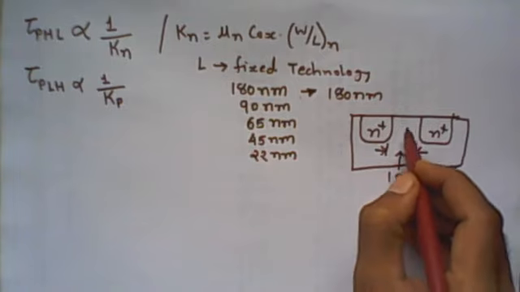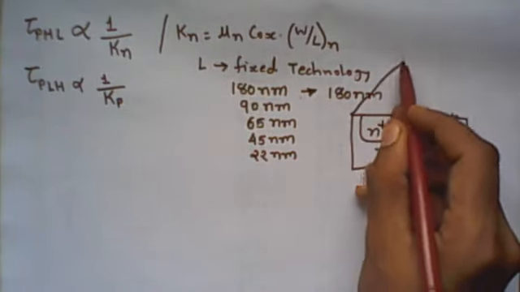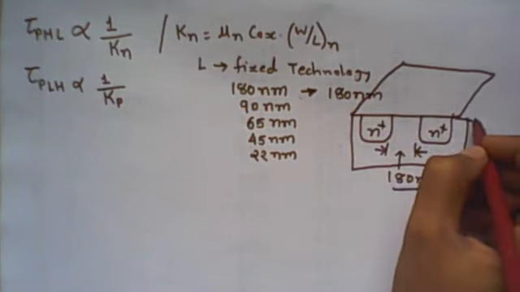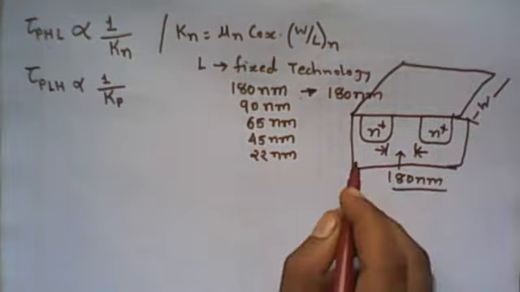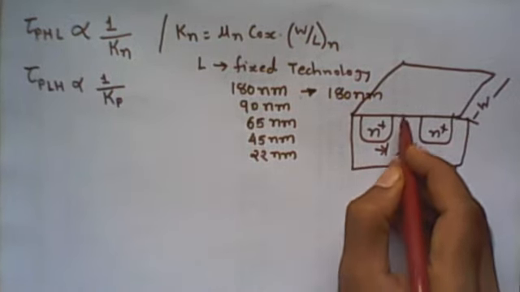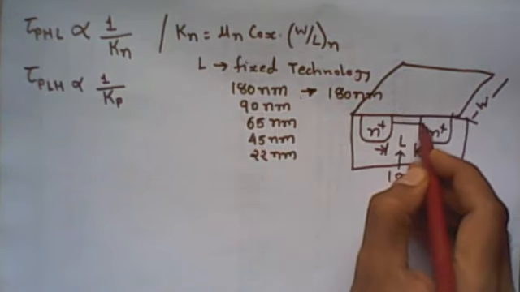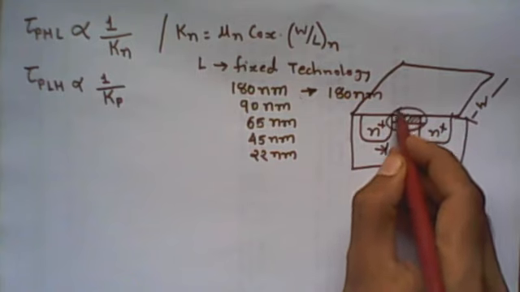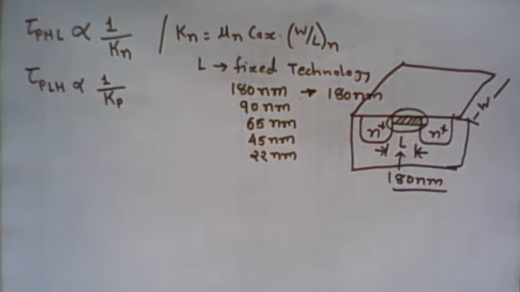So this length is 180 nanometer, and the width of the MOSFET is the width of the channel, right? So the width of the MOSFET decides the width of the channel. So in W upon L, this is the length, and this is the width of the channel, the channel that forms between the n plus and n plus. So total conductivity depends on the channel characteristics, right? So different parameters which affect the channel conductivity are the important parameters in designing, right?